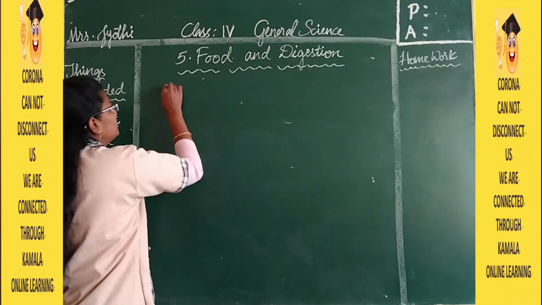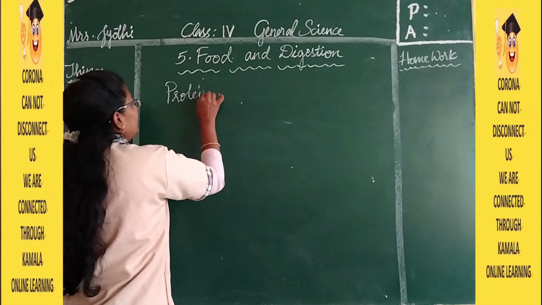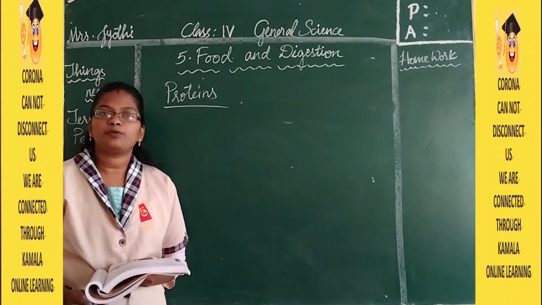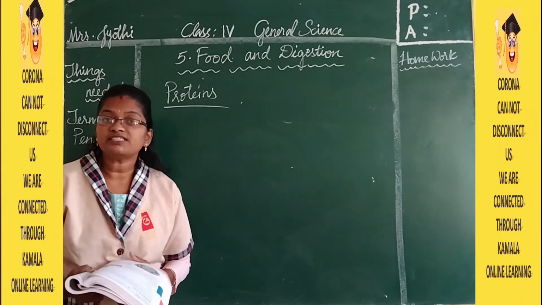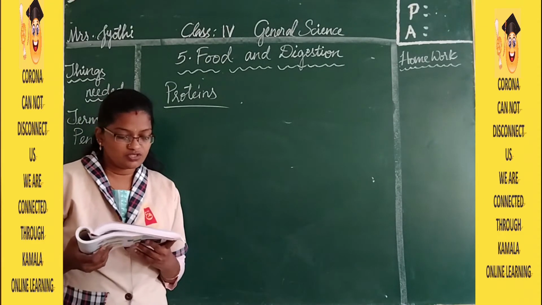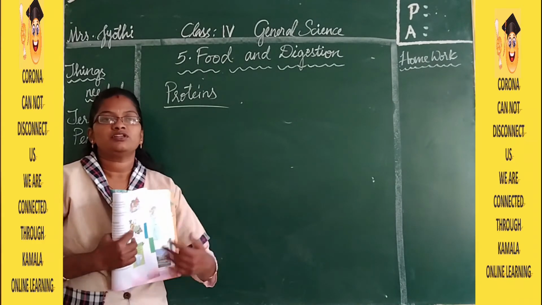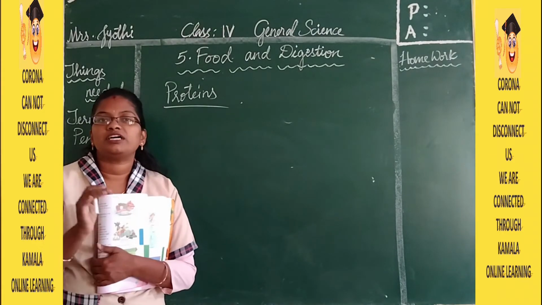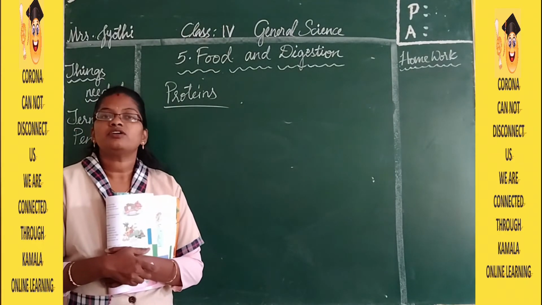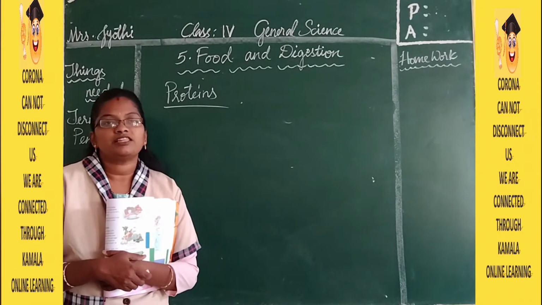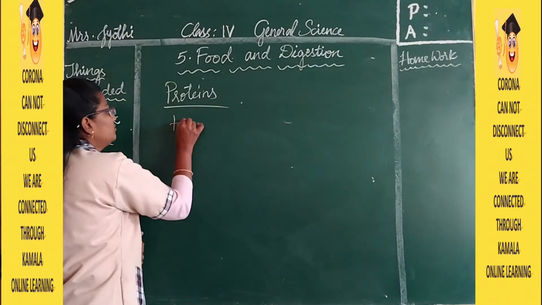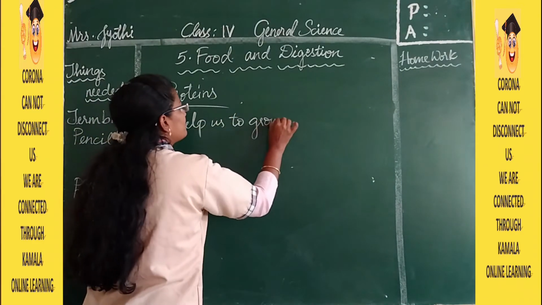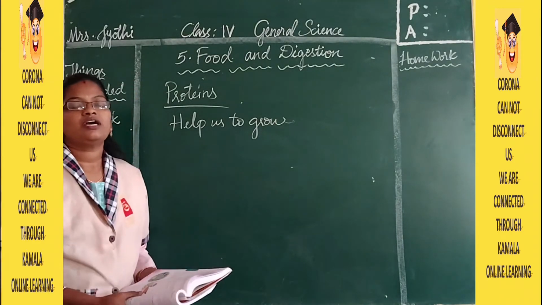So under nutrients, the first one, proteins. So what are proteins? In which food are proteins present in larger amounts? Proteins are the ones which help us to grow. When you are born, you are very small and now you are a little bigger. So which food is helping you? It is nothing but the proteins. They help us to grow.